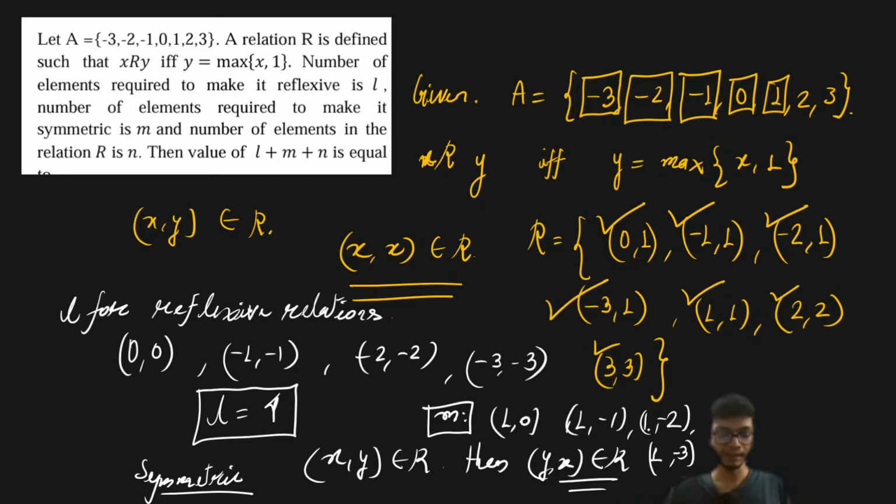Right? So therefore, again you can see the number of elements required to make this relation a symmetric relation. This m value is also going to be equal to 4 again. Now, the last statement, if you look at this problem, the number of elements in the relation is n.